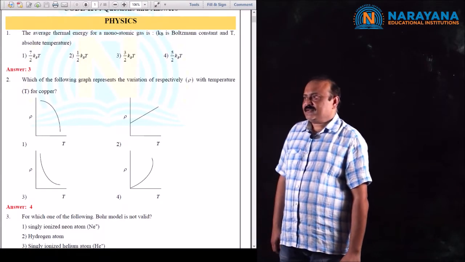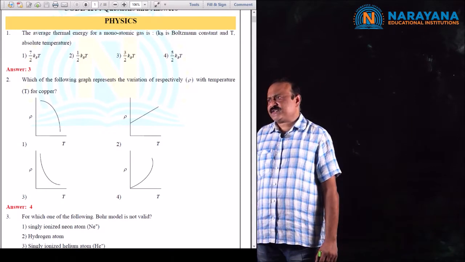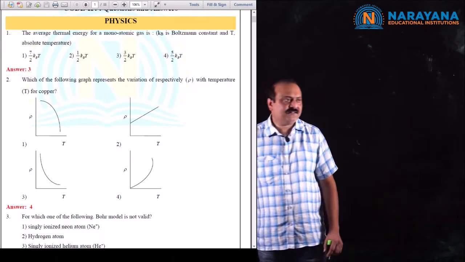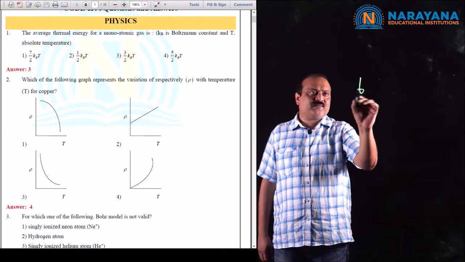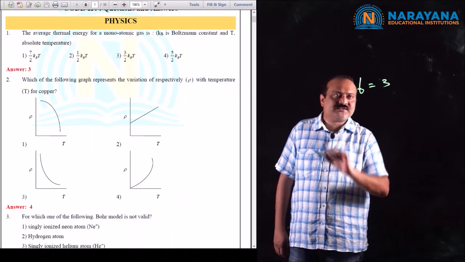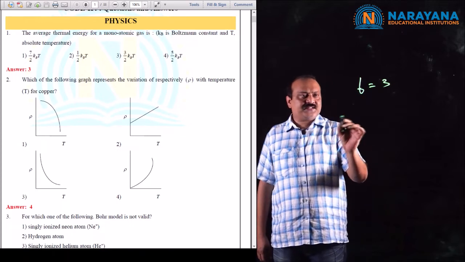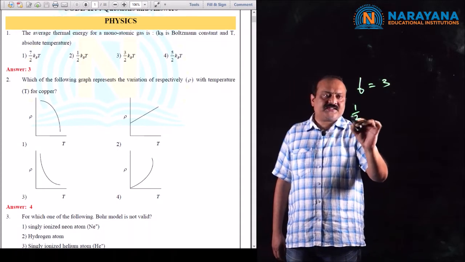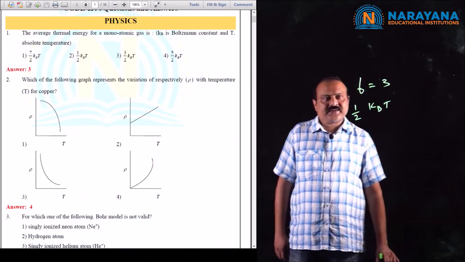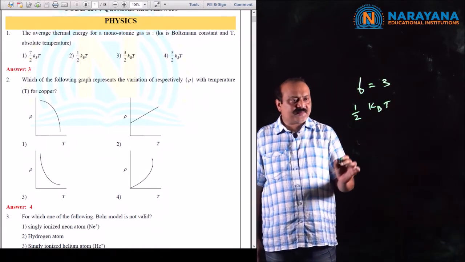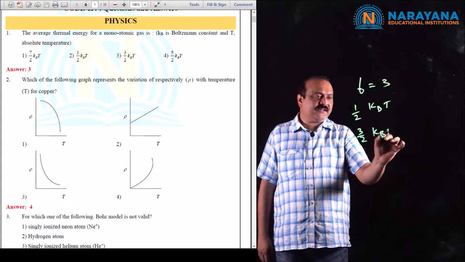Question number 1. The average thermal energy for monoatomic gas, where kB is Boltzmann's constant and T is absolute temperature. According to kinetic theory of gases, degrees of freedom for monoatomic gas is f equals 3. And according to the law of equipartition of energy, each degree of freedom is taken as 1/2 kBT. So for 3 degrees of freedom per molecule, the total thermal energy is U equals 3 by 2 kBT.